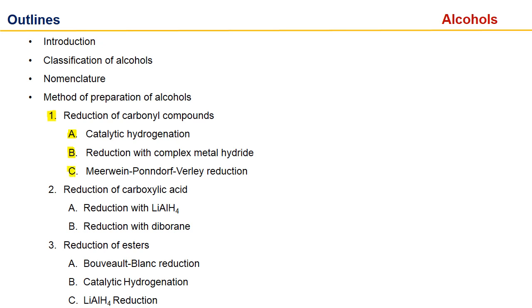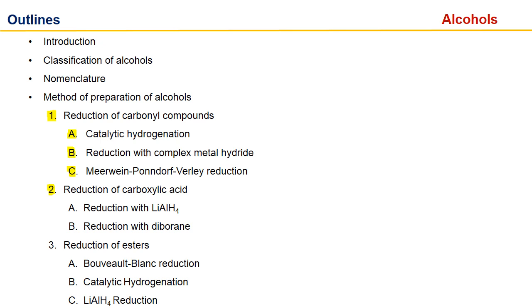In this reduction, we can only synthesize secondary alcohols. We cannot synthesize primary alcohol. Each method has some limitation, so that is why we have various ways to synthesize alcohol. The second method is reduction of carboxylic acid. We can reduce the carboxylic acid with lithium aluminum hydride and diborane.